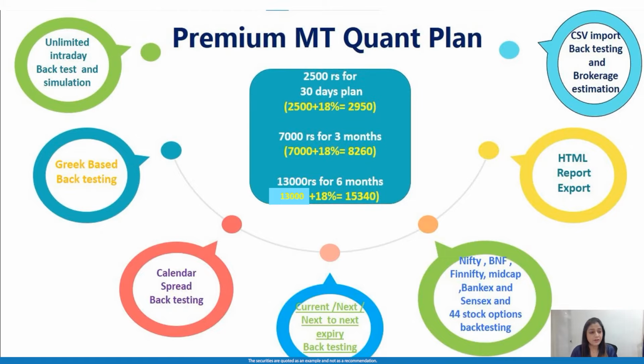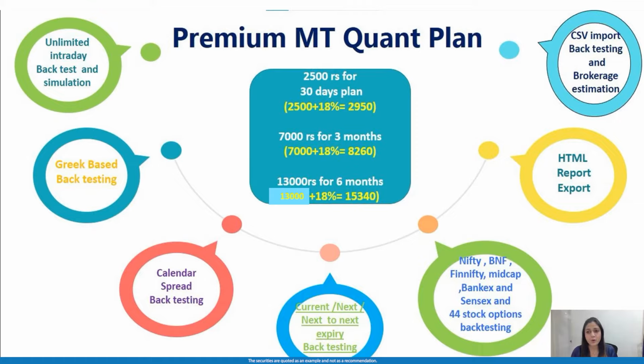If you're a power user looking to unlock the ultimate potential of unlimited backtesting and premium features, our premium plan is just 2500 rupees for 30 days, and that too with unlimited backtesting. So 2500 rupees plus GST for 30 days, 7,000 rupees for 3 months plus GST and 13,000 rupees for 6 months plus GST.